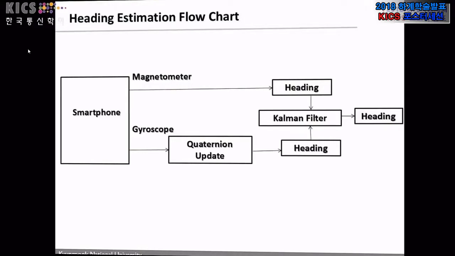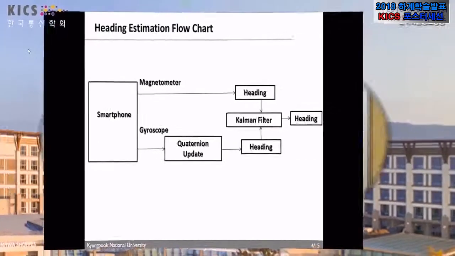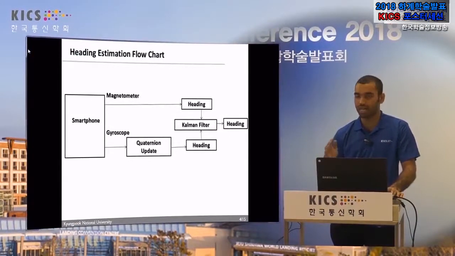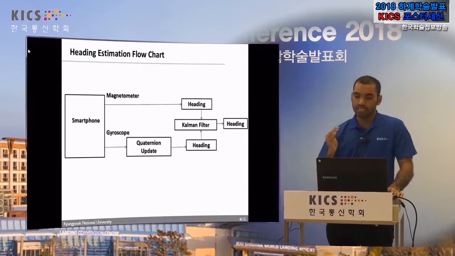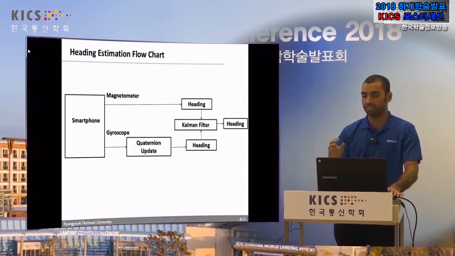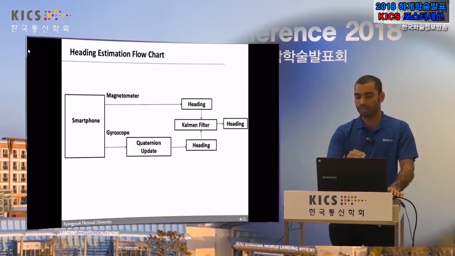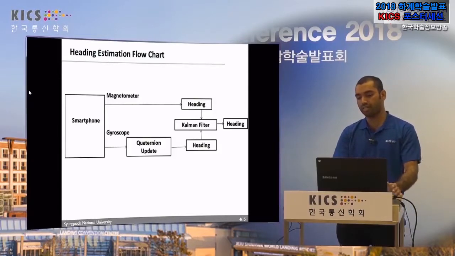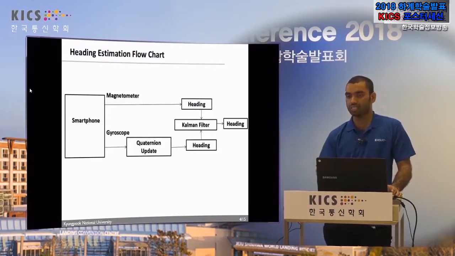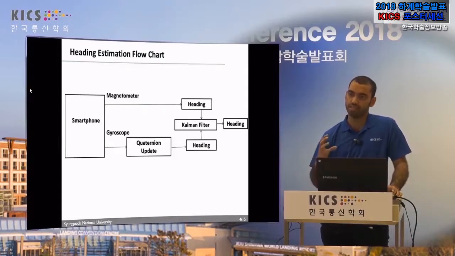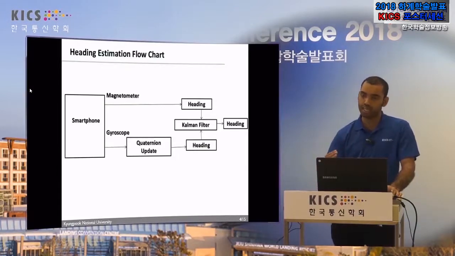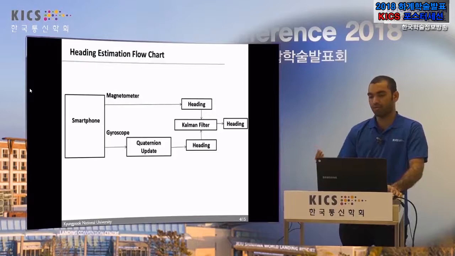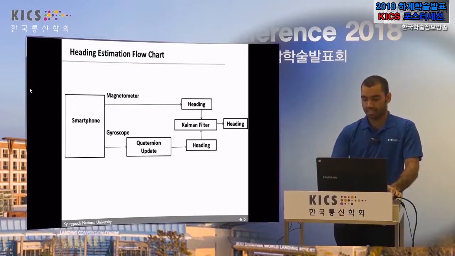the smartphone, and from the smartphone we use the magnetometer and gyroscope sensors, and the heading is calculated. From the magnetometer we calculate the heading, and from the gyroscope we first update the quaternion values, and from the quaternion values we calculate the heading. And the next idea is to use sensor fusion techniques to combine the magnetometer and gyroscope features and finally produce the heading.